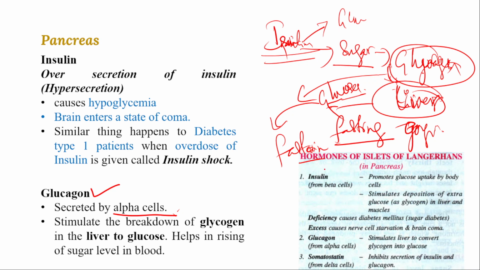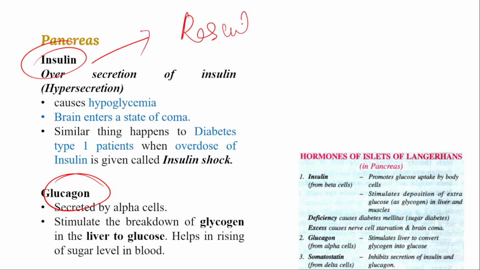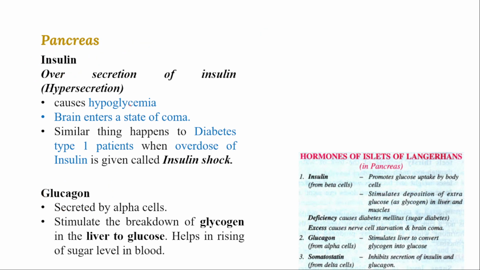And one more hormone is there, which is not in your syllabus copy, but is there in plus: somatostatin. This somatostatin inhibits the secretion of insulin as well as glucagon. That is called regulation of insulin and glucose. If the beta cells and alpha cells go on secreting insulin and glucagon, definitely abnormal body conditions take place.